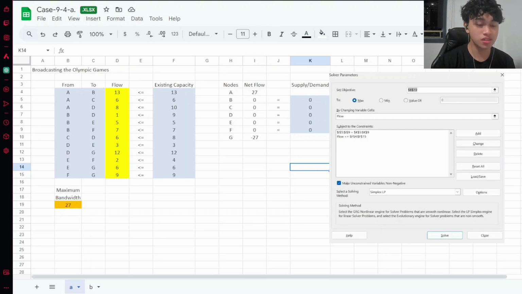So let us discuss the case A. As we can see here, the first constraint is net flow should be equal to supply and demand. Each node's net flow is calculated to ensure the balance between incoming and outgoing flow. Node A supplies the total bandwidth, the positive net flow, while node G demands the total bandwidth, which is the negative flow. Intermediate nodes must have a net flow of 0. This ensures the maximum bandwidth for transmission is determined without exceeding the capacity of any link.